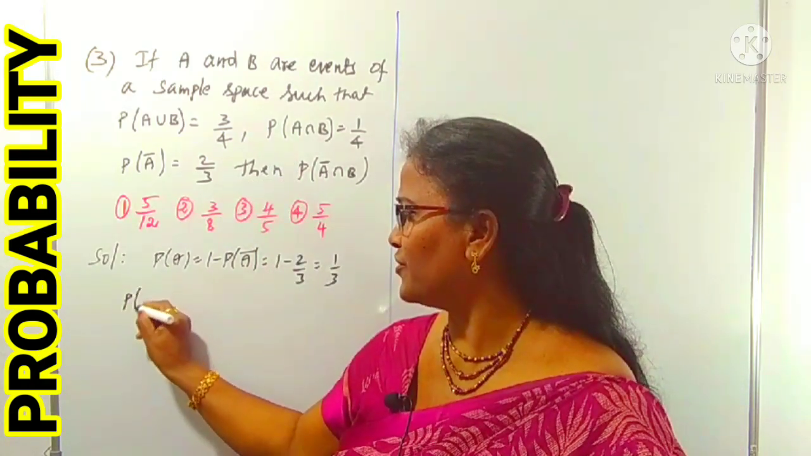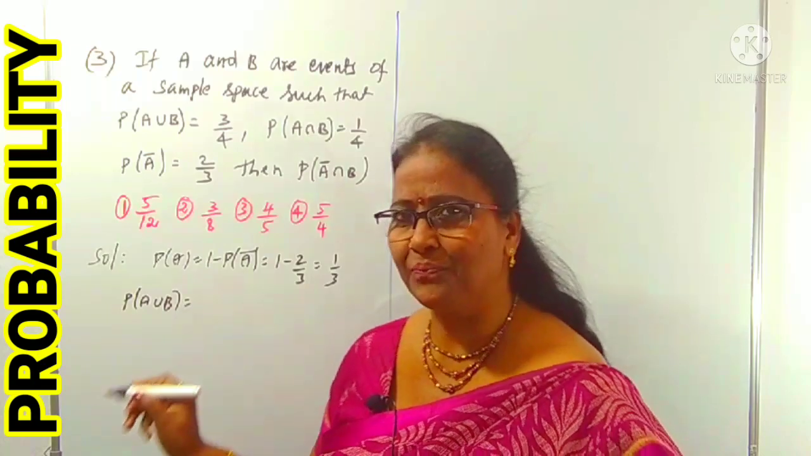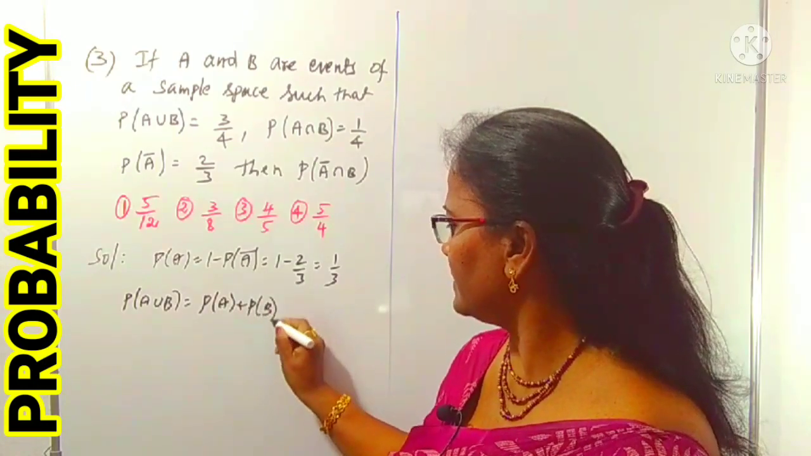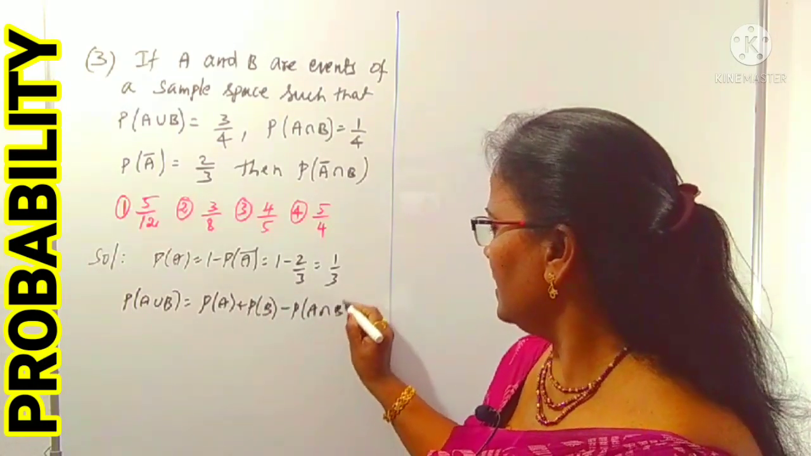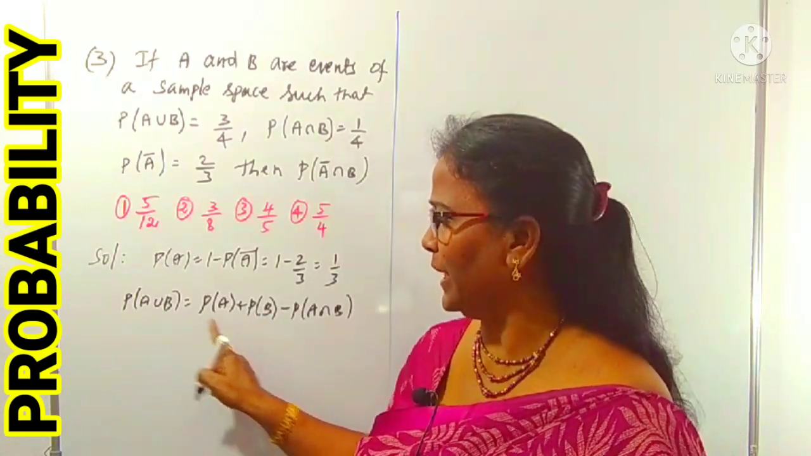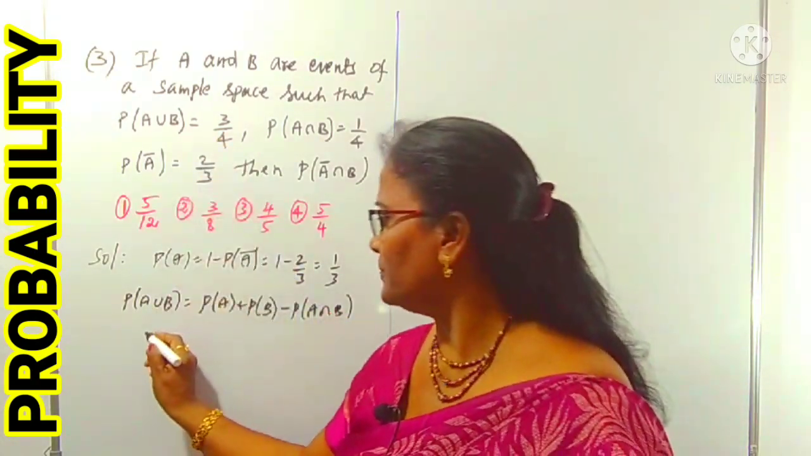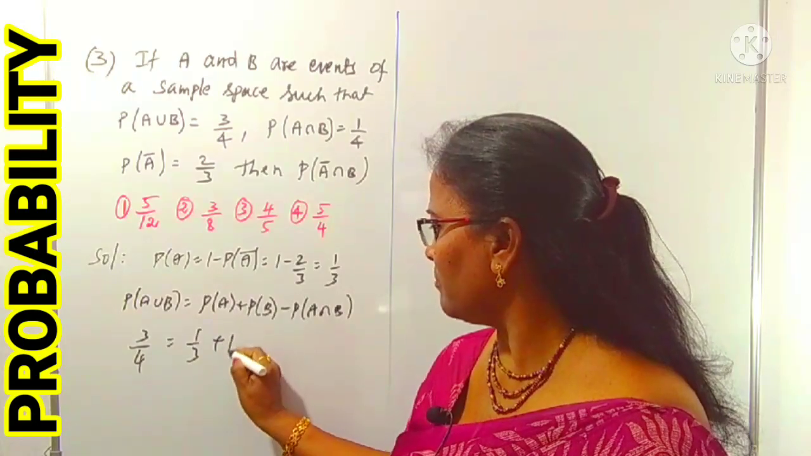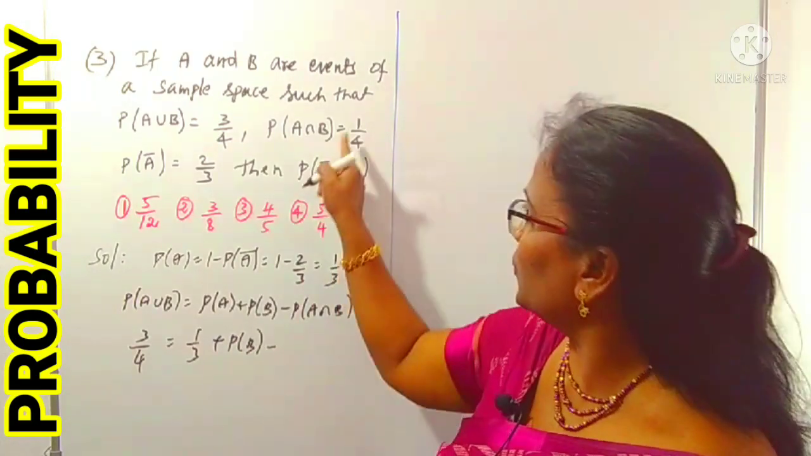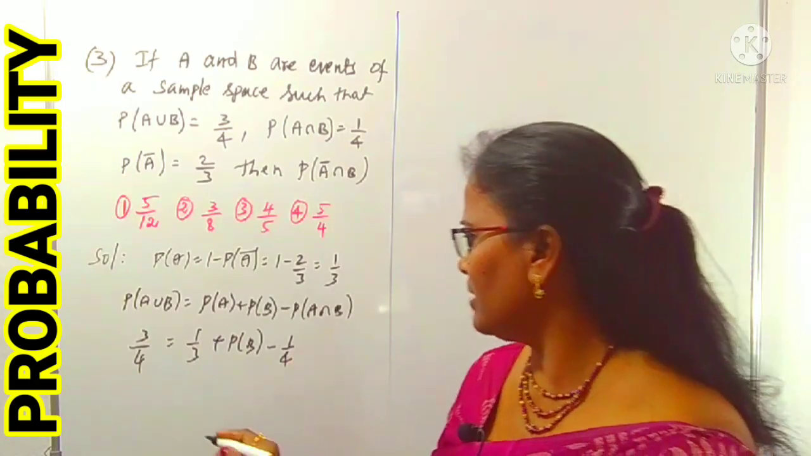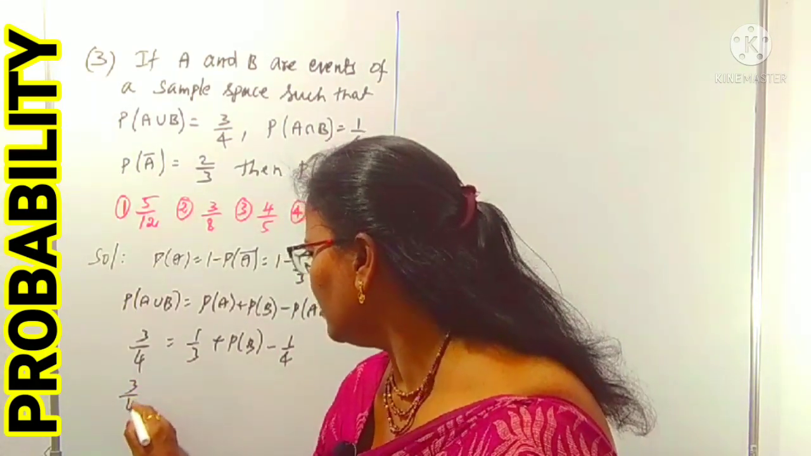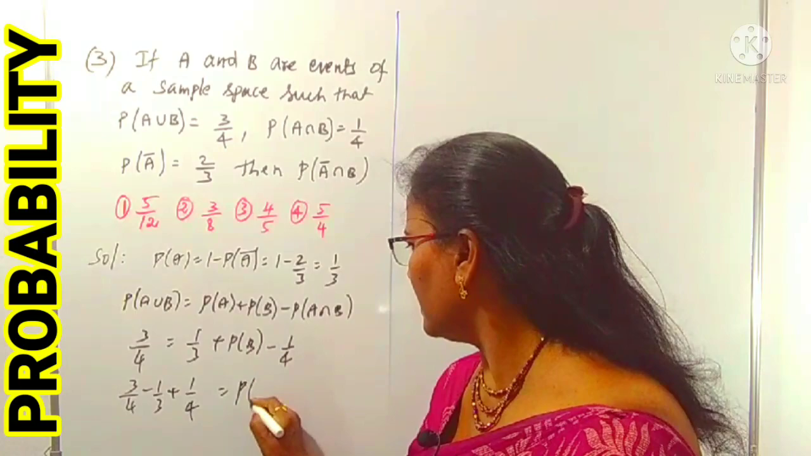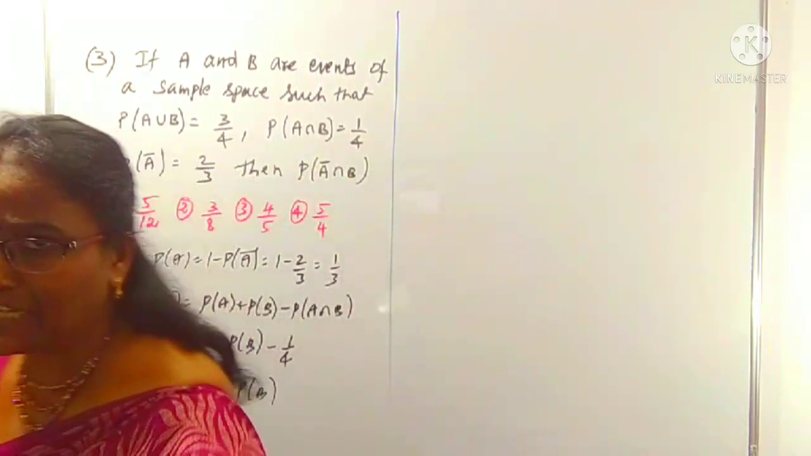What is P of A union B? You know it very well: P of A plus P of B minus P of A intersection B. Here we don't know P of B, we have to find it. You know P of A union B is 3 by 4. P of A is 1 by 3, plus P of B which we don't know, minus the intersection which is 1 by 4. So I take 3 by 4 minus 1 by 3 plus 1 by 4, which is P of B. Now we can calculate P of B.